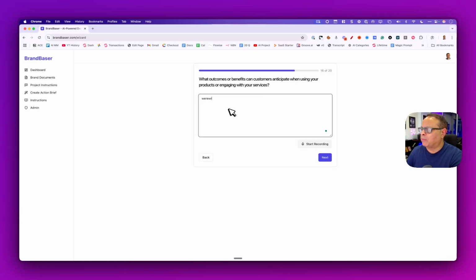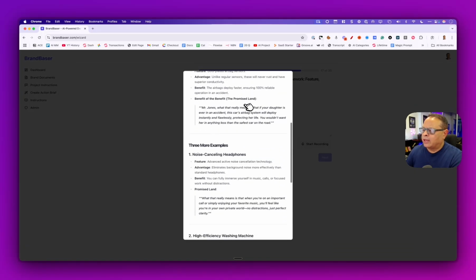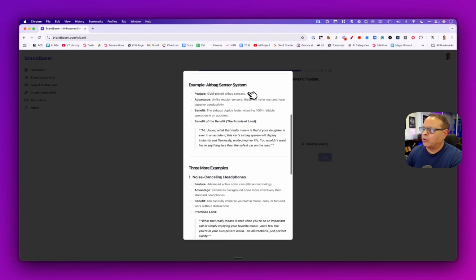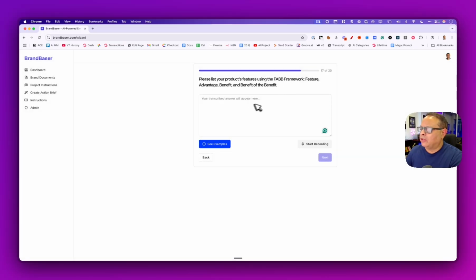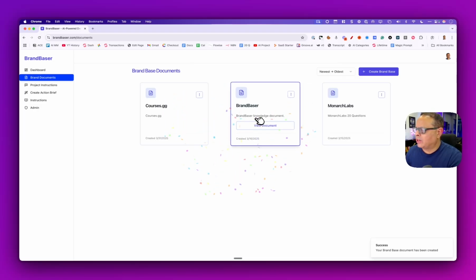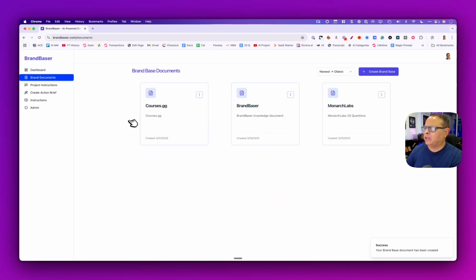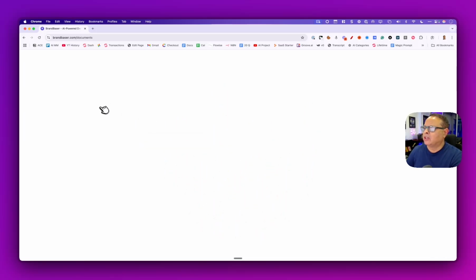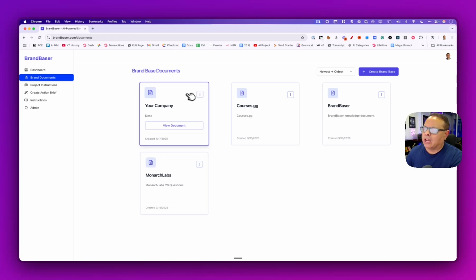And then what we call the promised land, the benefit of the benefit, you'll see the examples right here. And so I've given some examples on how that works. Okay. And that will help you write this better. And then when you're done, let's just complete. And just like that, we get the confetti and we're all done. And we can now hit refresh, and we'll see our new brand document right here.